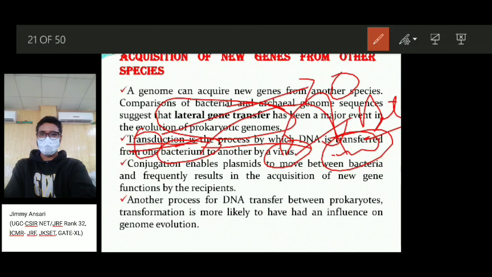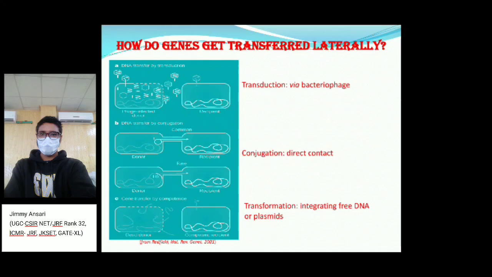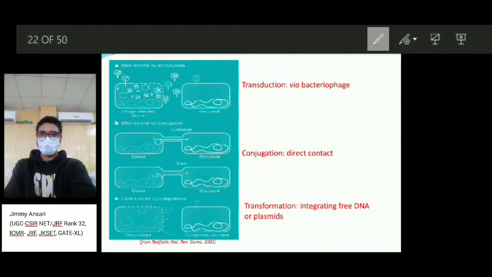So conjugation also enables plasmids to move between bacteria frequently, leading to acquisition of new genes by organisms. In conjugation, a link is formed between them, called a sex pilus. Another process of DNA transfer between prokaryotes is transformation, which is more likely to have an influence on genome evolution. So this is the process of how genes transfer from one organism to another through lateral gene transfer.